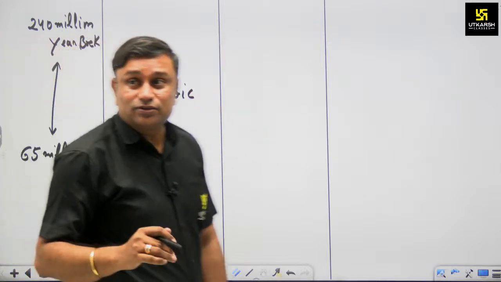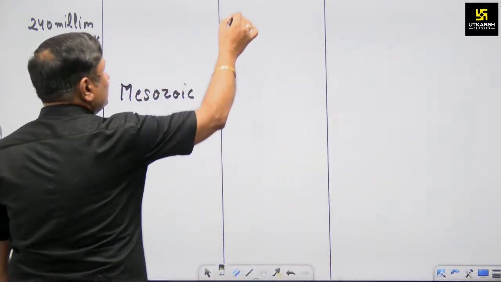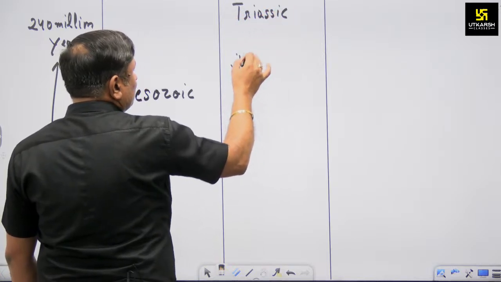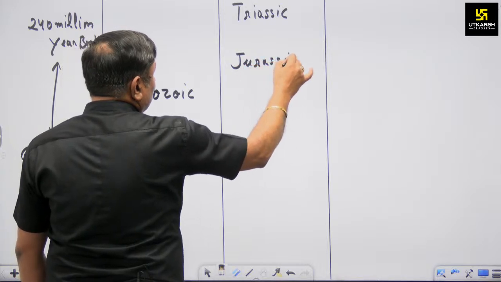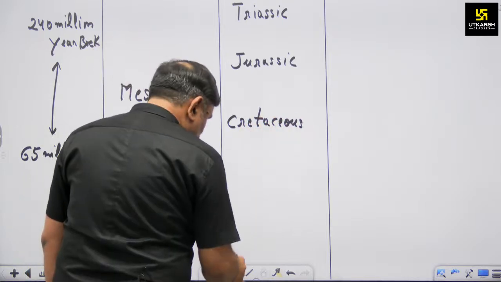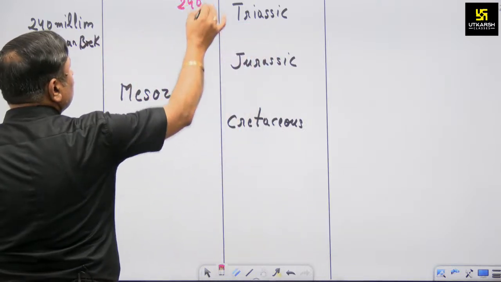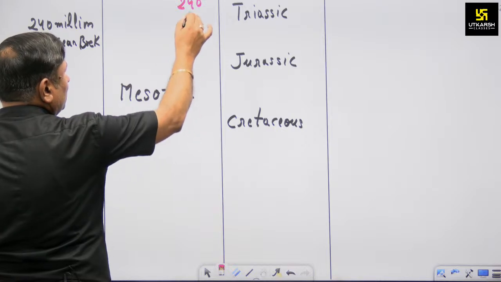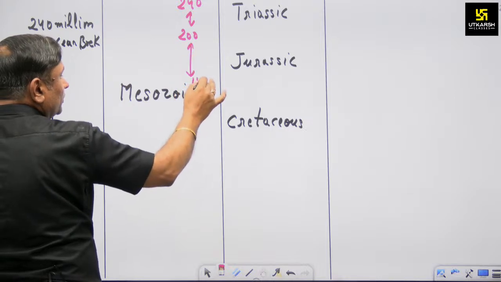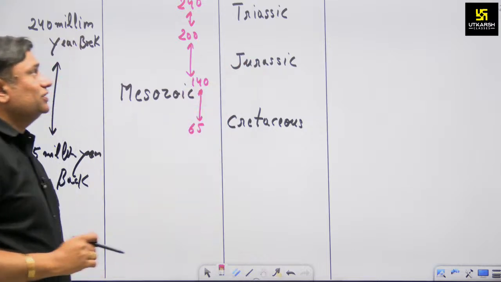Okay, so there are three periods of this Mesozoic. The first one is known as Triassic, the second one is Jurassic, and the third one is Cretaceous. The specific time period of Triassic is 240 million to 200 million, Jurassic is 200 million to 140 million, and from 140 to 65 million is Cretaceous. These three sections have been subdivided.